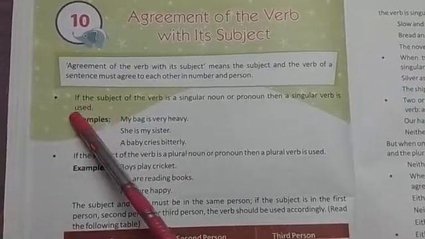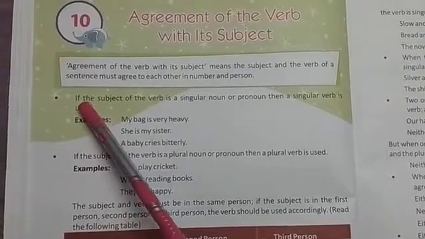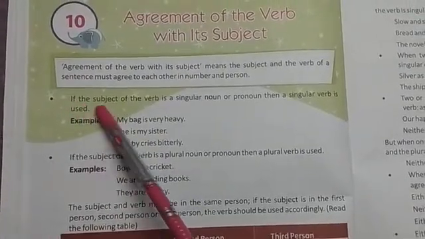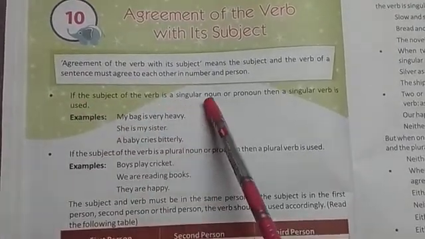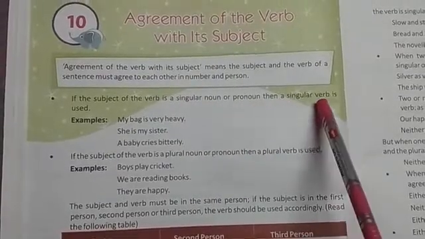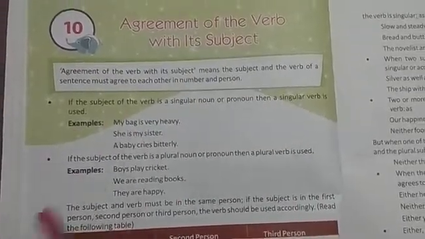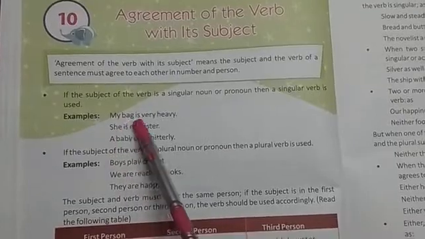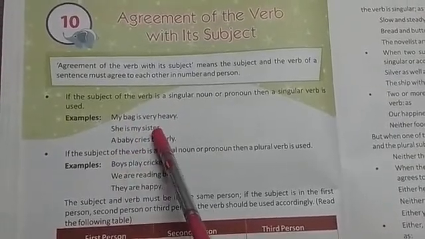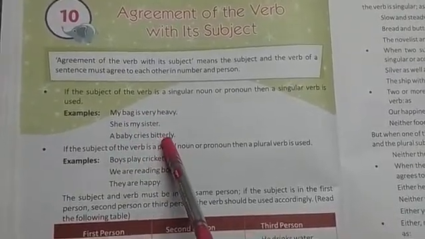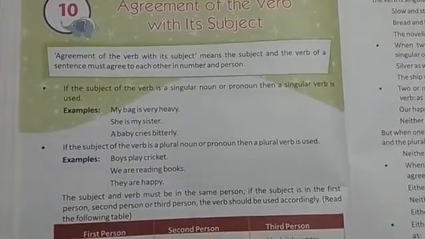So some of the points are given. The first point is, if the subject of the verb is a singular noun or pronoun, then a singular verb is used. Examples are given: my bag is heavy, she is my sister, a baby cries bitterly. So what does this mean?